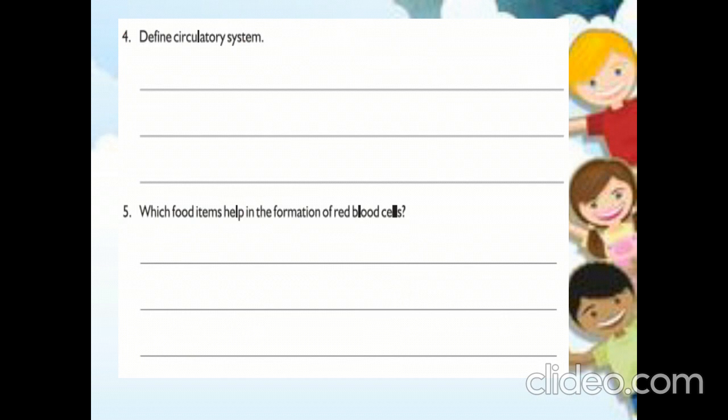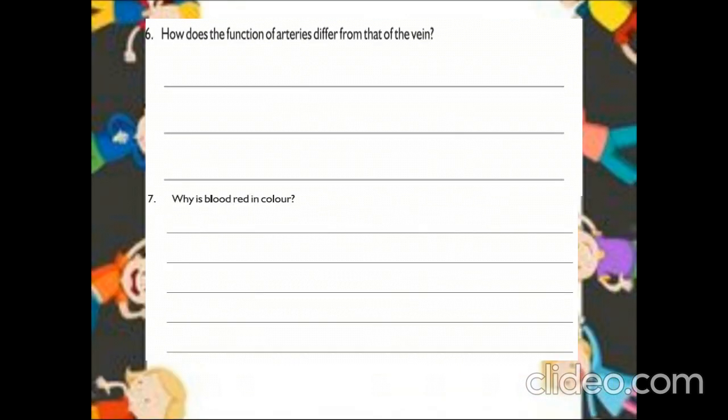Okay, coming to the next question, define circulatory system. It is the system by which food or nutrients, gases, and water will be carried to all parts of the body. Right. Next question is, which food items help in the formation of red blood cells? The answer is, the food items that are rich in iron content will be helpful for the formation of red blood cells. Very good.